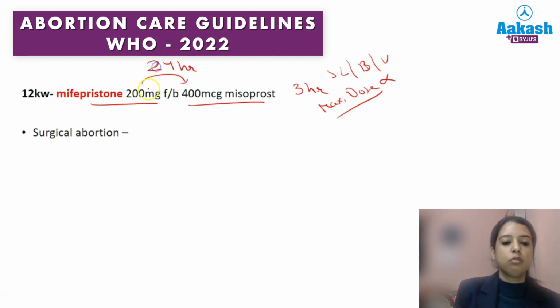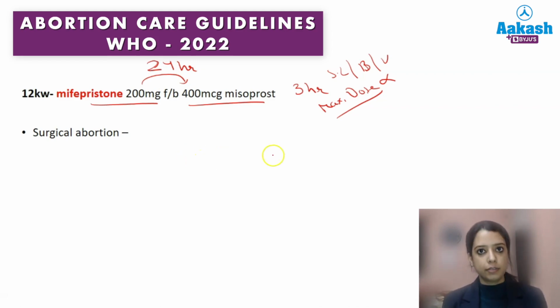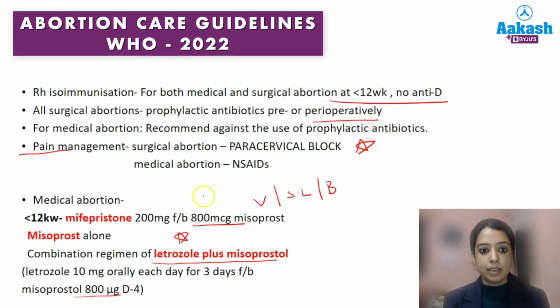You can give miso only 24 hours after mifepristone. This has been mentioned there. One important thing which is mentioned is who all can undertake the abortions. At less than 12 weeks, there could be self-abortion, so the patient can use this kit for herself.